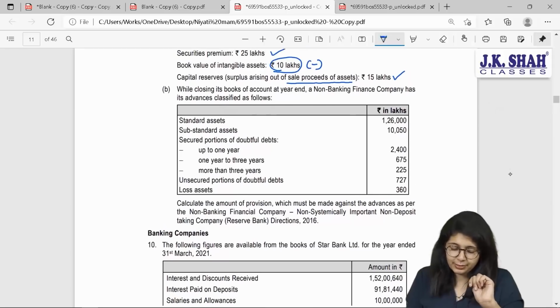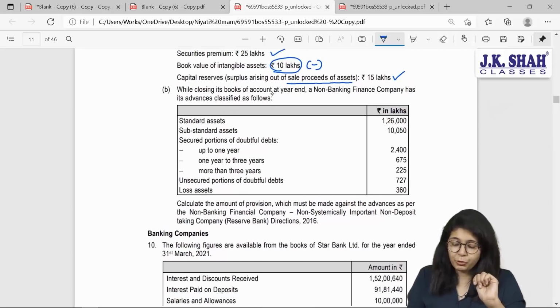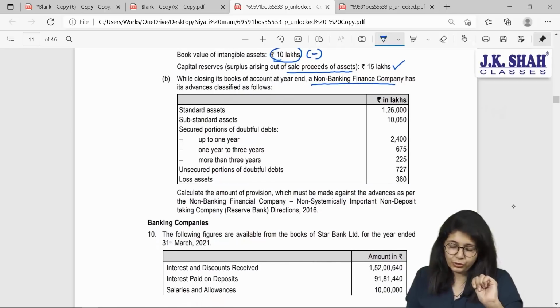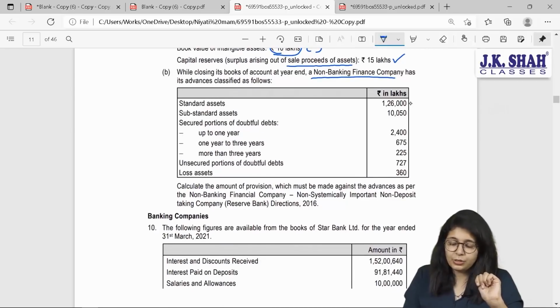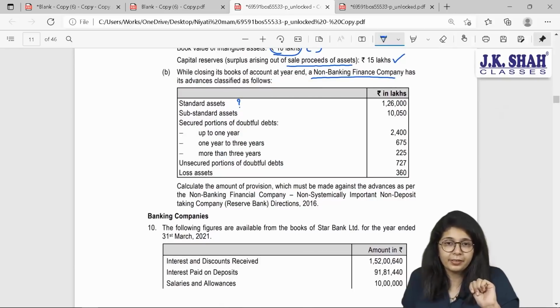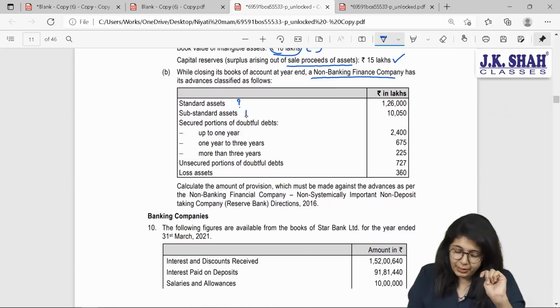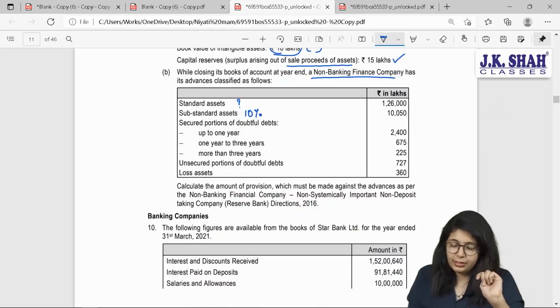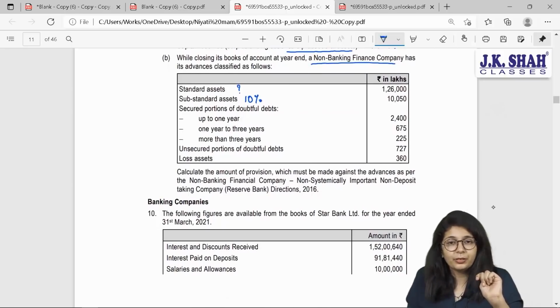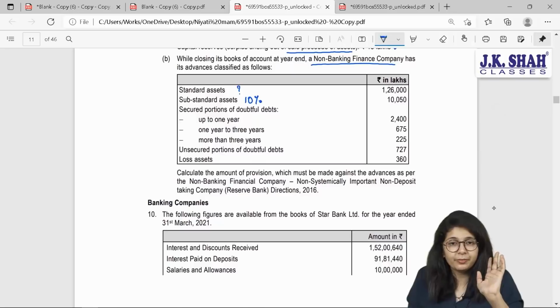Let us see what is asked. While closing its books of accounts for the year ended, NBFC has its advances classified as follows. Standard assets 1,26,000. I need to know what kind of company it is. After that I will write it. Substandard assets, provision of 10% shall be created.